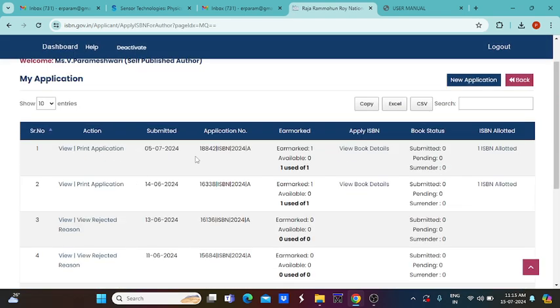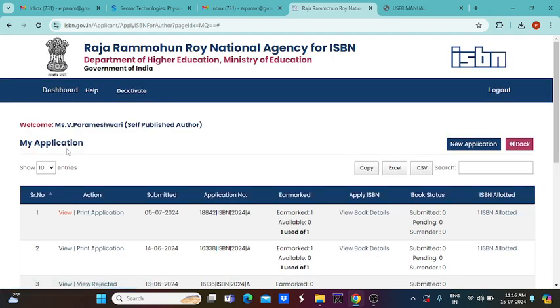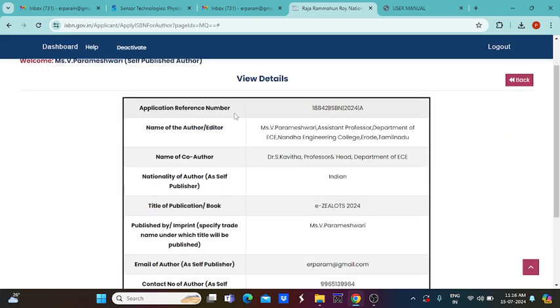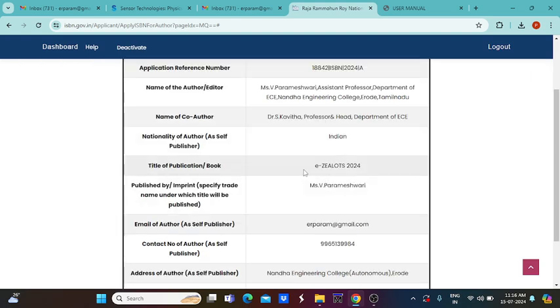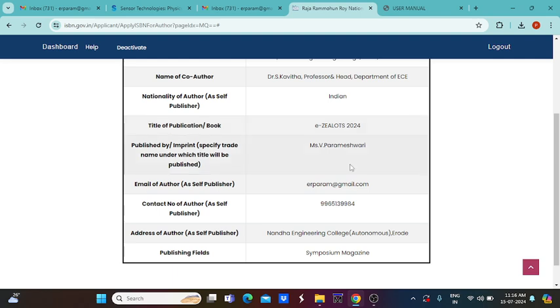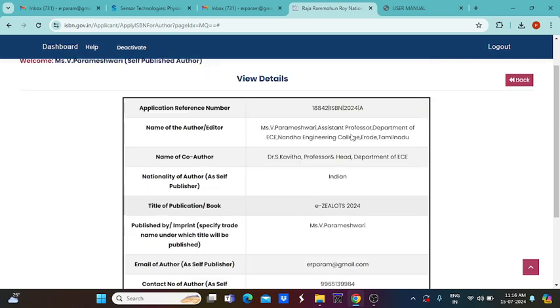Similarly, the second time also I tried and applied for another book. Here also we can see the application number for the particular book and a different name. The title of the publication is different and this title is also different. When both titles are the same, again it will be rejected. So you have to clearly mention the publication fields and the title of the publication properly.